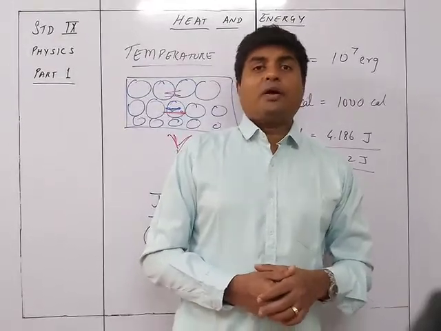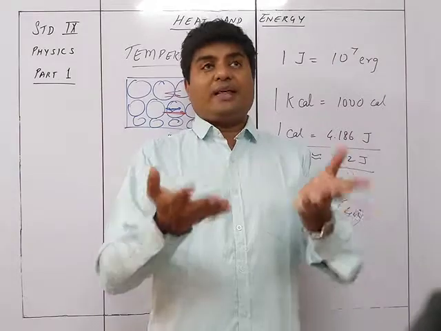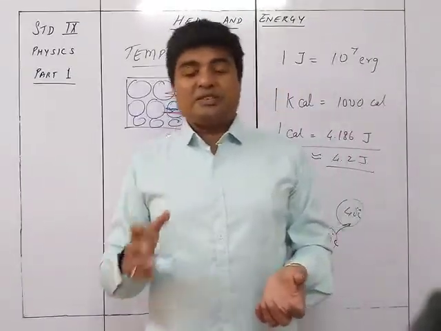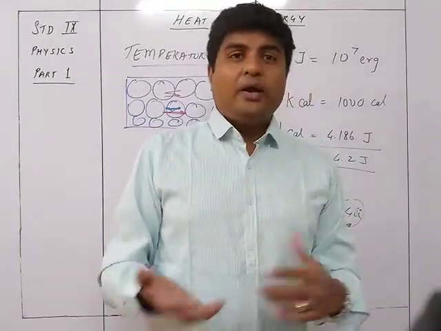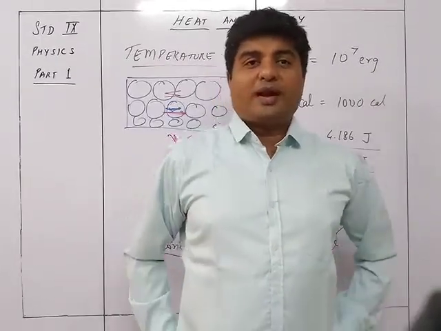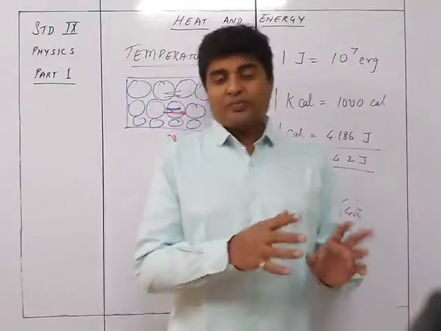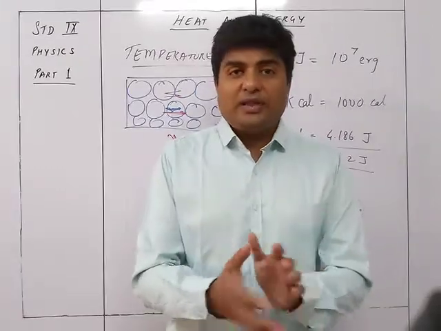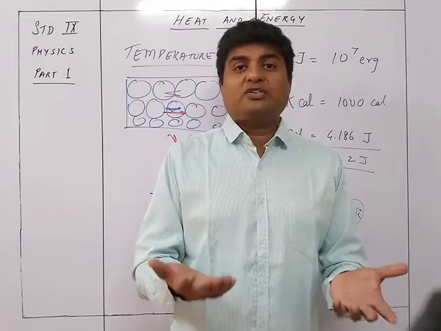Why is that so? Because both were in the sun for the same amount of time. Both had the same amount of heat on them. But still, the wooden one you can easily sit on because it is not so hot, whereas the metal one would have got so hot that you would get a jolt if you tried to sit. So that's why you're not going to sit over there, right? The same amount of heat was given to both, but the temperature of that particular thing rose to a different level.